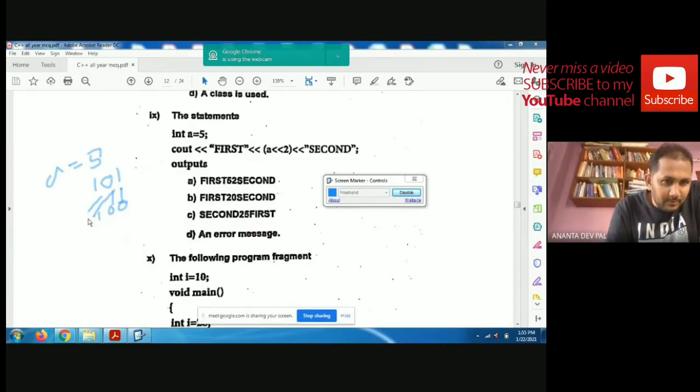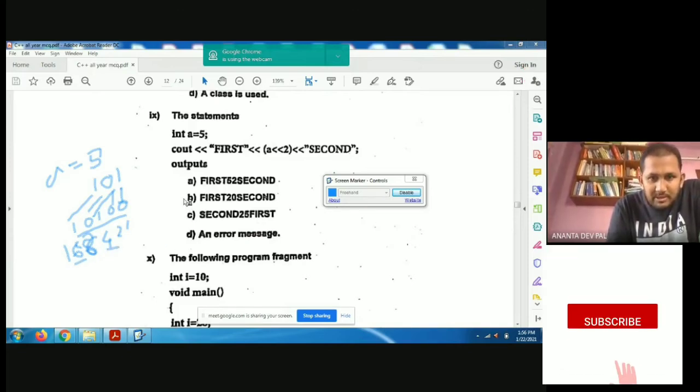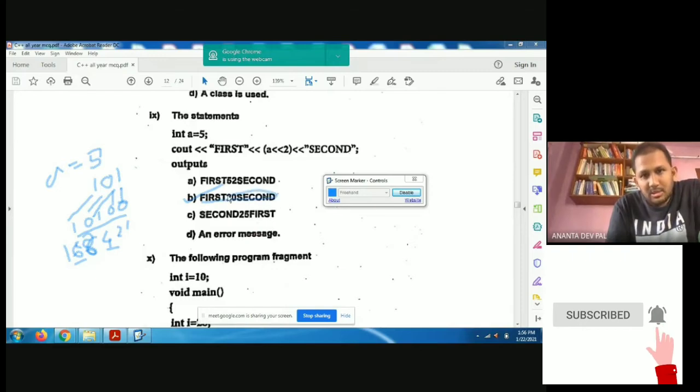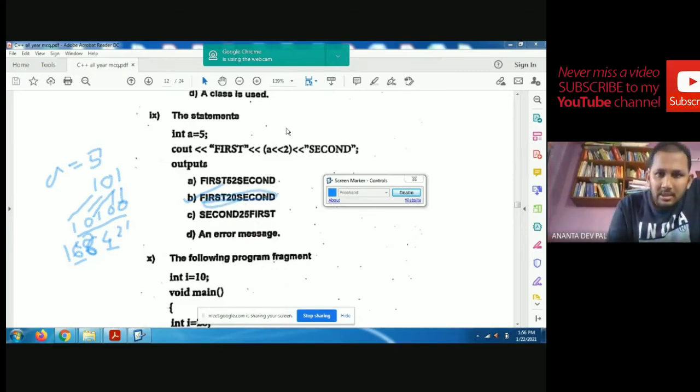The equivalent binary number in decimal is 16 plus 4 equal to 20. So the output of the statement is 20.